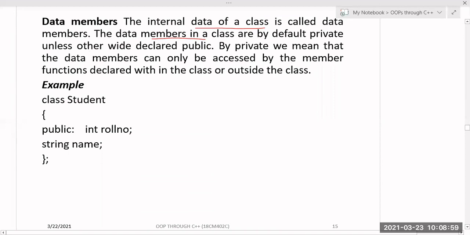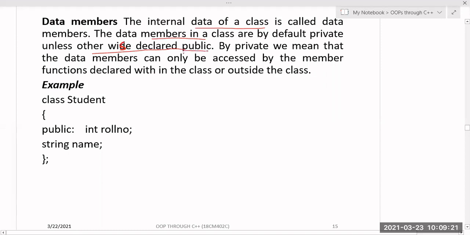Unless otherwise declared as public. Okay, so the internal data members of a class are called data members. Whatever internal data is declared inside the class is called data members. These data members are always private by default, unless you declare them as public.